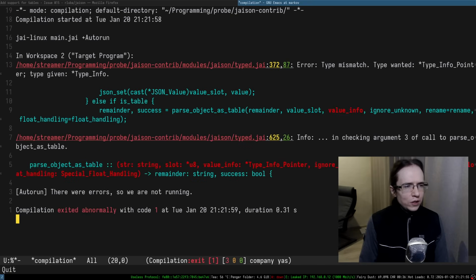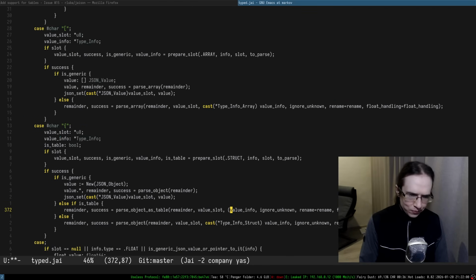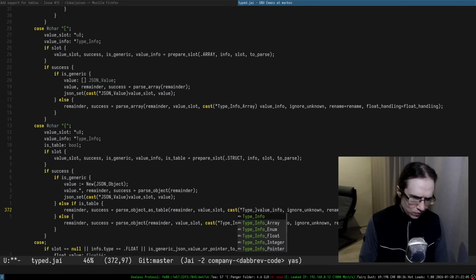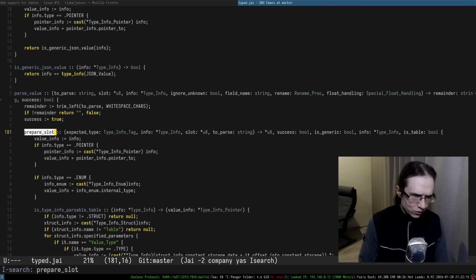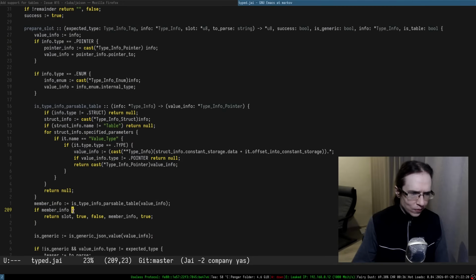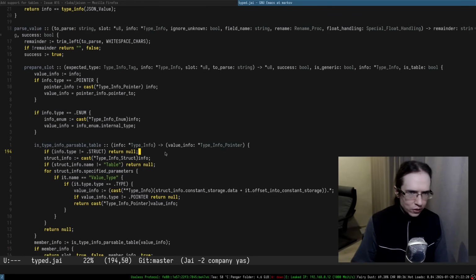Okay, compiler, tell me what's wrong. Yeah, I knew that. So it has to be cast to type info pointer. It must be type info pointer. To parse slot. Yes. And I'm using member info as the thing.